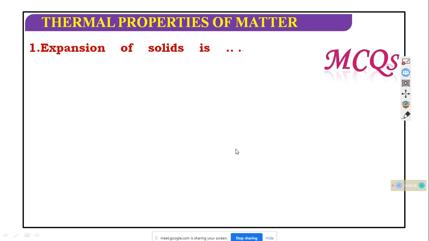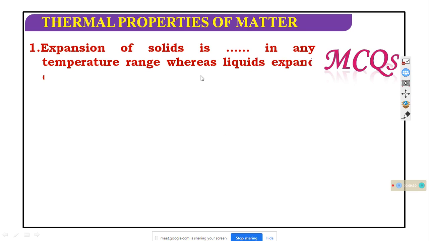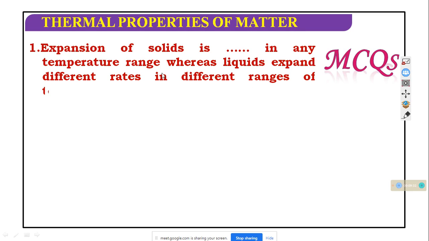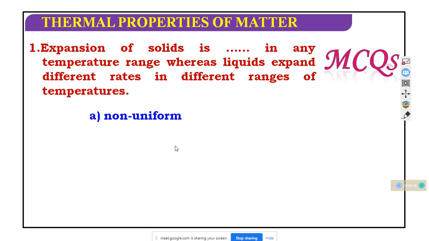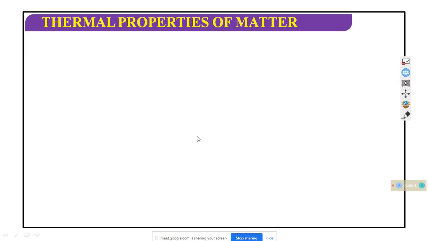MCQ. Expansion of solid is dash in any temperature change, whereas liquid expands at different rates for different changes of temperature. Okay, non-uniform, uniform, equals, unequals. Which one? It will be uniform.